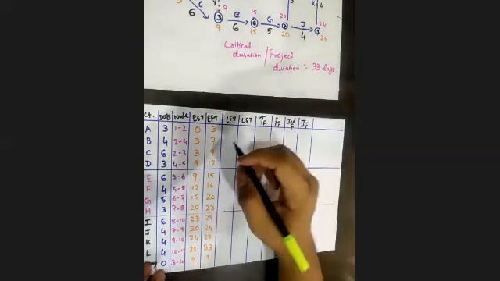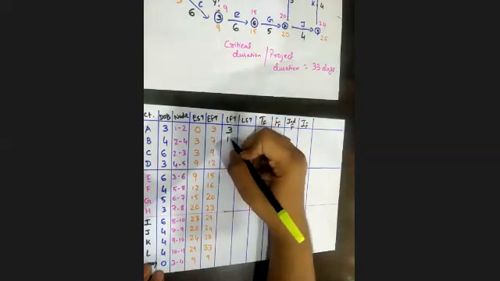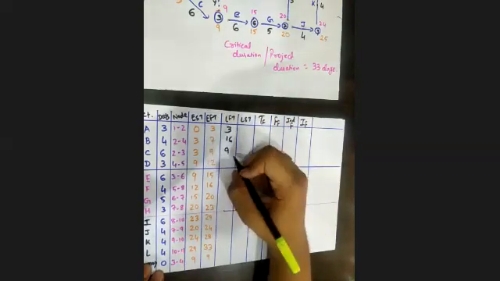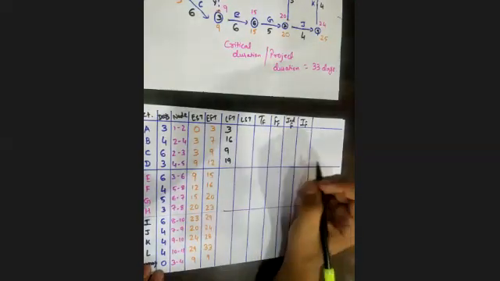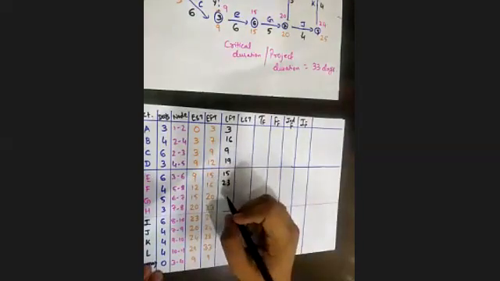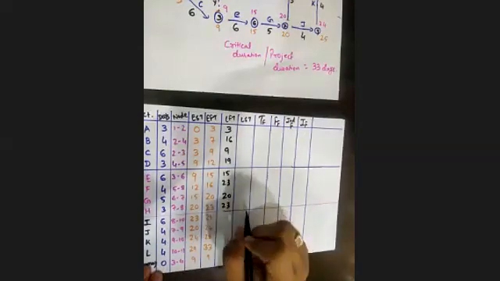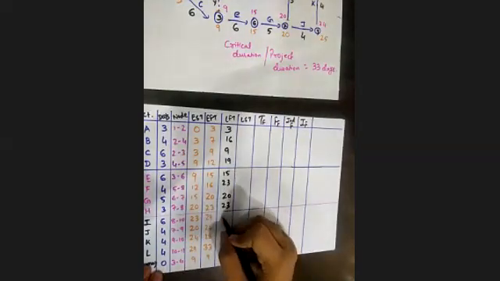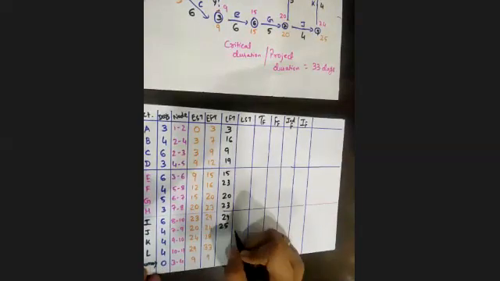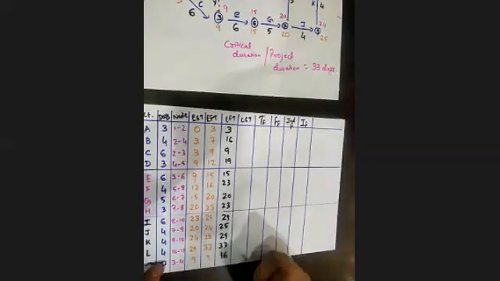So for A, we have 3, 16, 9, 19, 10, 15, 23, 20, 23, 29, 25, 29, 33, and in this case 16. Okay, is it correct?